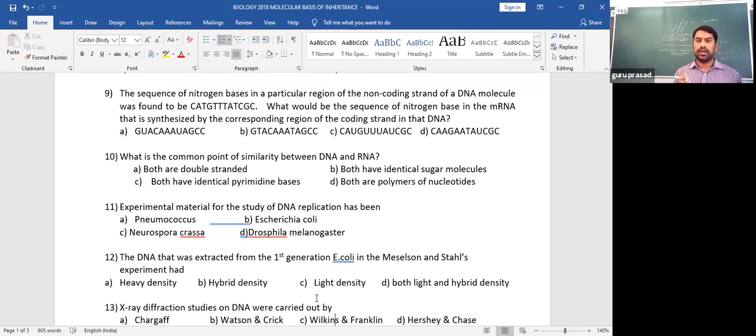So that makes it very easy. The same sequence remains, only T is replaced with U as it is RNA. Hope you are clear with that. Such kinds of questions we are going to ask you frequently.